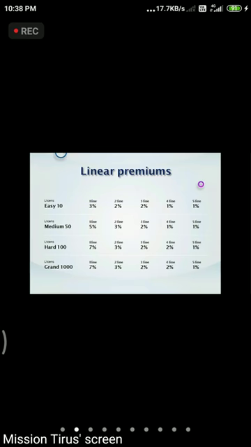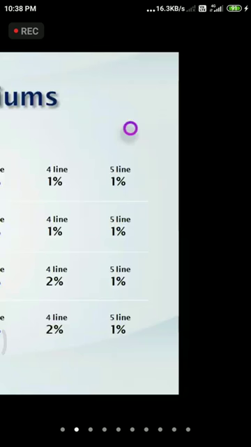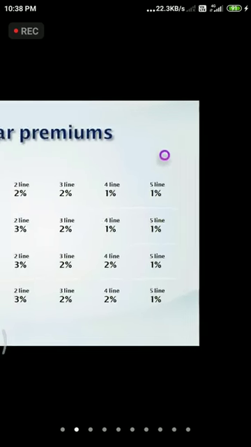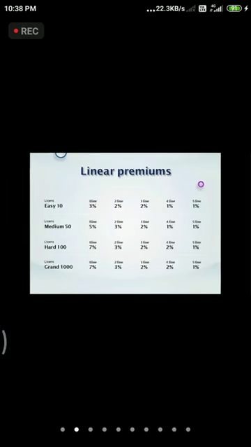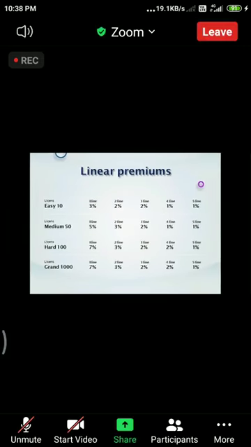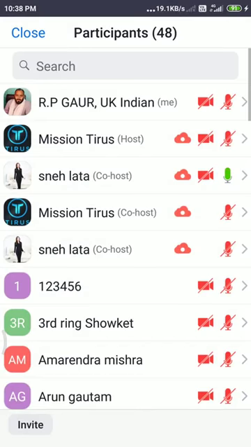That means if whoever joins comes in with the easy license through our team, we get this percentage. If a team member activates the ID in the second license, medium, we get 5% at the first level, 3% at the second level, 2% at the third level, 1% at the fourth level, and 1% at the fifth level.